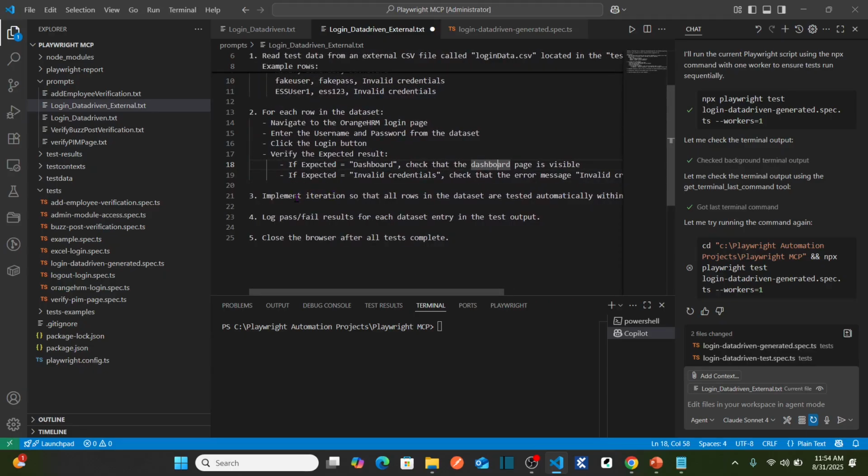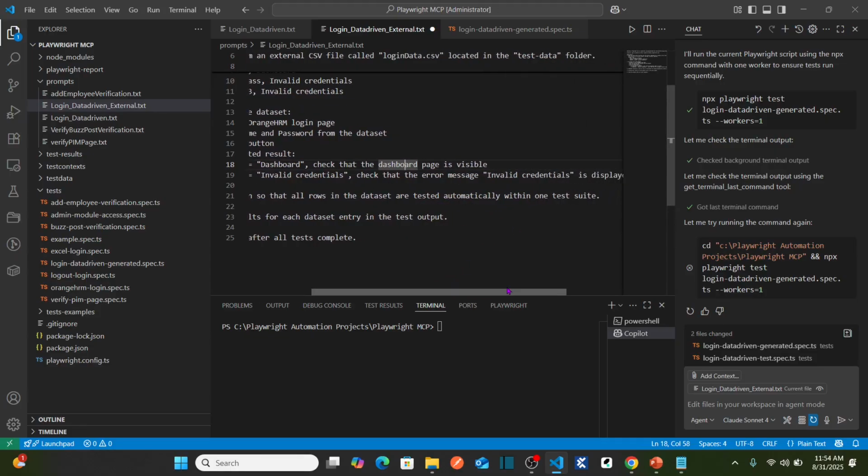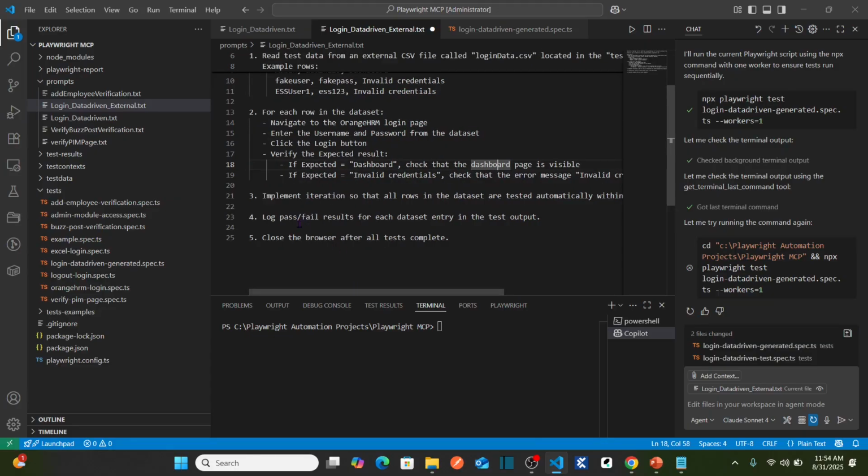Then implement iteration so that all rows in the data set are tested automatically within one test suite. Also log pass or fail results for each data set entry in the test output. Close the browser after all tests complete.